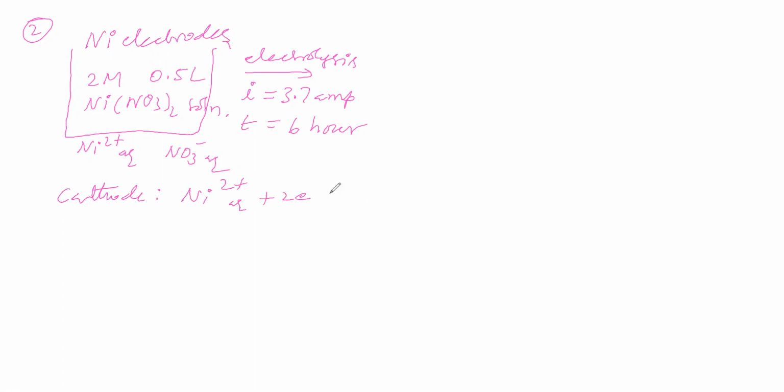It takes 2 electrons and becomes nickel. This is one possibility. Another possibility: water goes to the cathode, takes electrons and becomes hydrogen gas, and OH minus goes to the solution. Now we will see the SRP values.